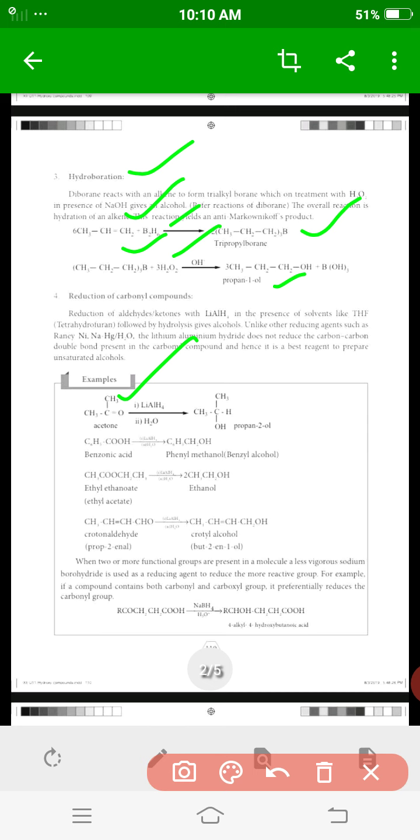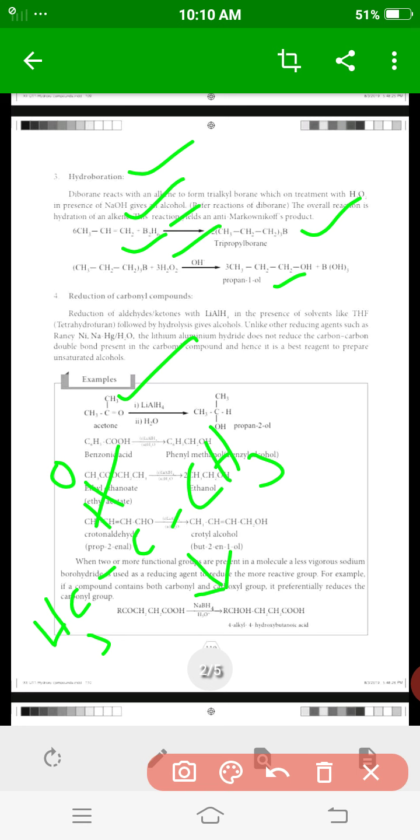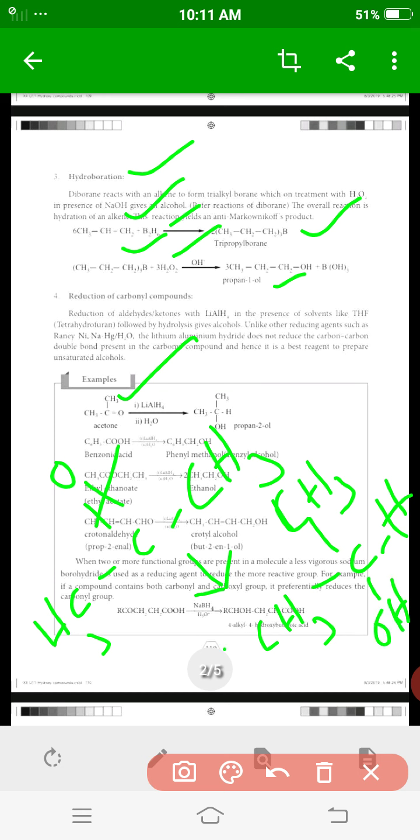Acetone, CH3-C=O-CH3, in the presence of lithium aluminium hydride and water gives the product propan-2-ol. The double bond breaks up to form the alcohol, CH3-CH(OH)-CH3. Numbering the carbons 1, 2, 3, the second carbon position bears the alcohol, so it is propan-2-ol.